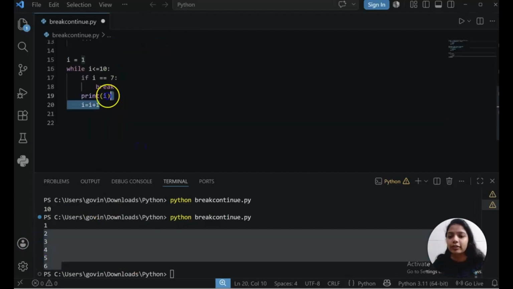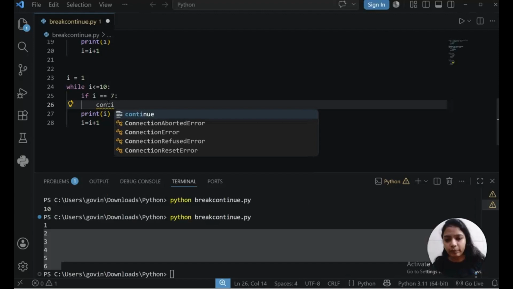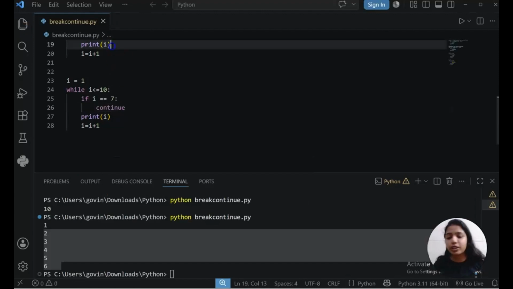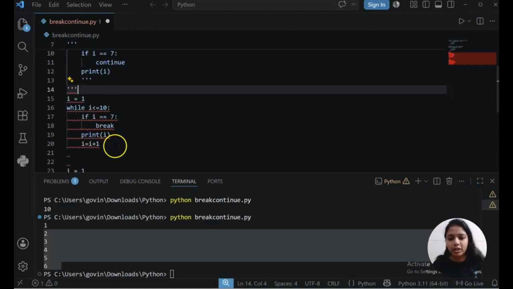Let's do the same thing with continue. So I will just copy paste. Instead of break, I will give continue. Here we will face an issue. First, I want to show you that issue and then I will explain.